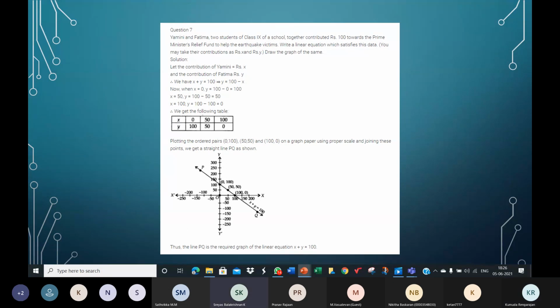Ma'am, I've actually shown it, ma'am. I think it wouldn't be visible on camera. No, you have not produced a line at all. It looks like a line segment. Okay, ma'am, I understand.